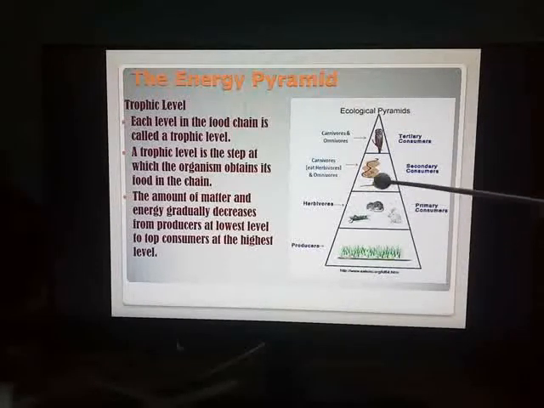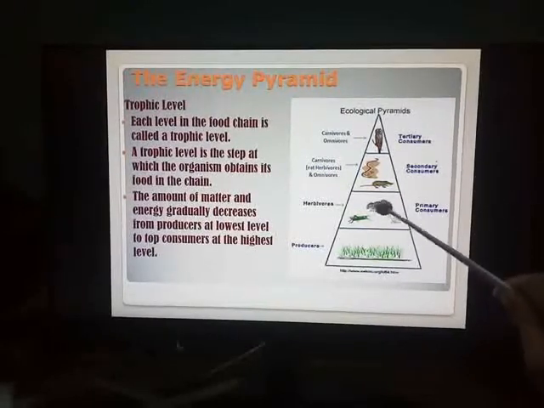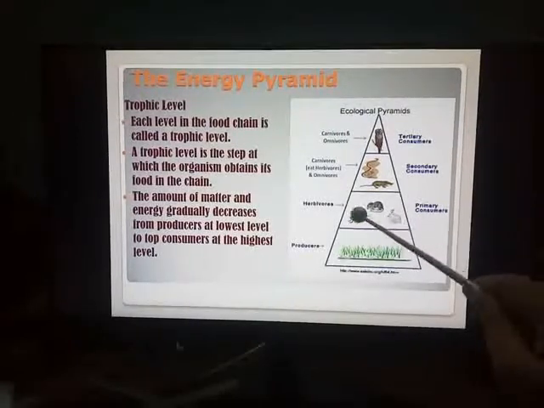When any grasshopper or any rabbit is going to eat the green plants, the energy which will be reaching the next level will be low as compared to the energy which was there at the initial stage. When they consume the producers, what happens? They are going to use some part of the energy for carrying out their day-to-day activities.